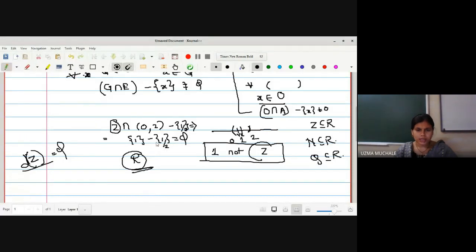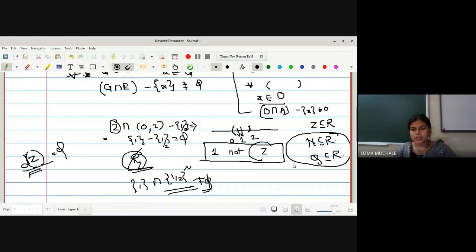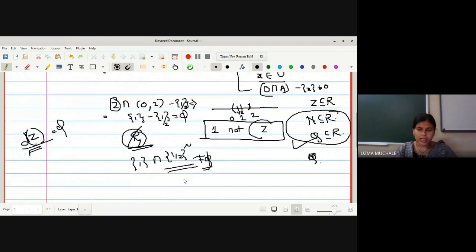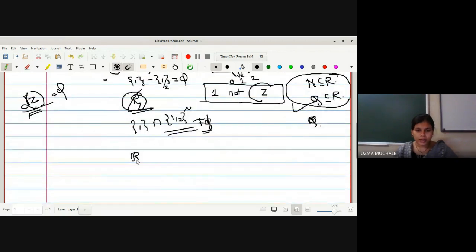So if I select 1 upon 2 here, the intersection of these two is 1 minus 1 by 2, right? Now what is 1 minus 1 by 2? We can write this as singleton 1 intersection with the complement of half. What is the complement of half? We can have the whole real line, and then it is non-empty. But if we are simply considering the set of integers, then the set of integers has no limit point, and you can work it out for the set of natural numbers as well as for rationals and irrationals also. The same thing you can work out for the real line. Now if I want to find out the limit points of the real line, you can say the limit points of the real line are the real line itself, right?